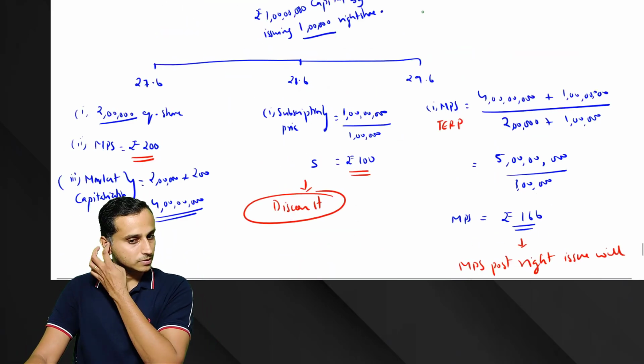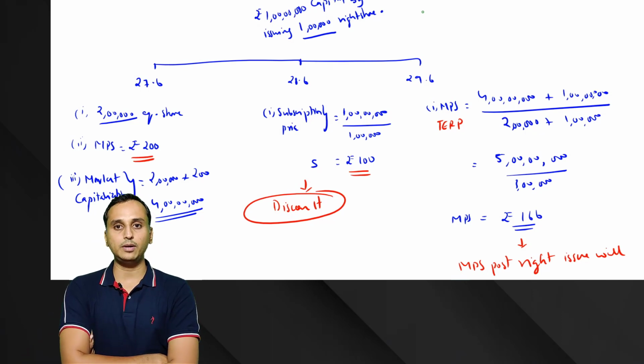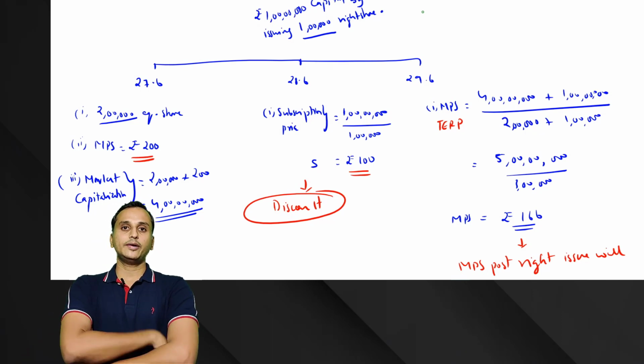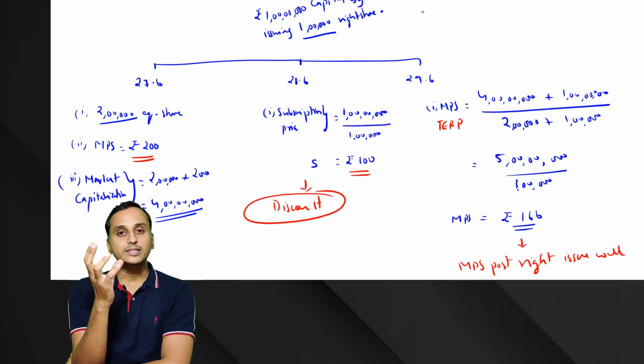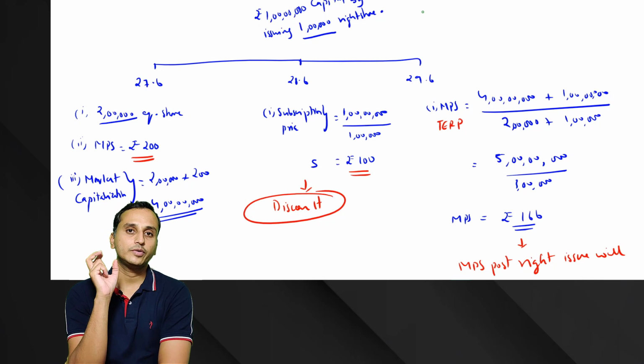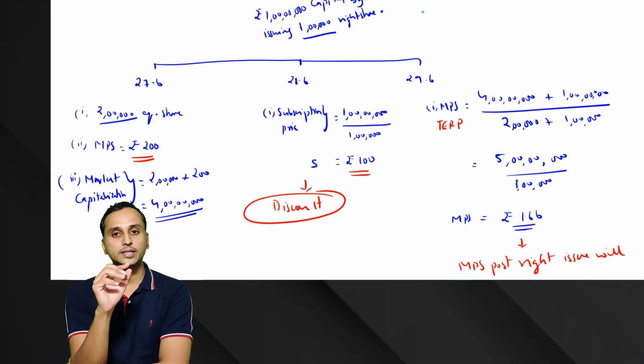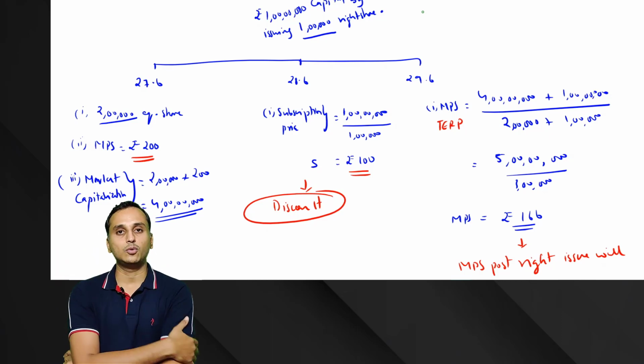Now say for example, you have received a discount coupon to buy a pizza. On this discount coupon, it is written 200 rupees discount.